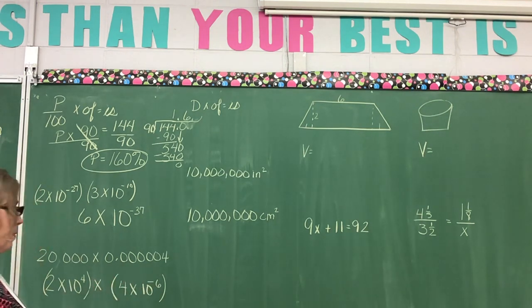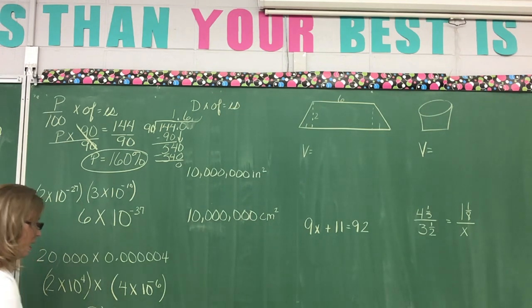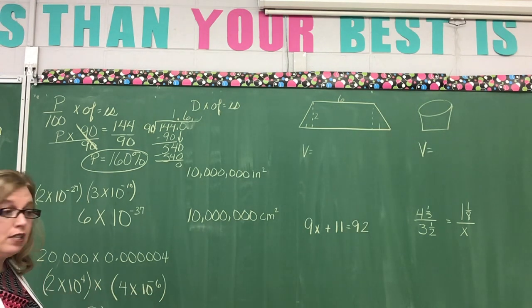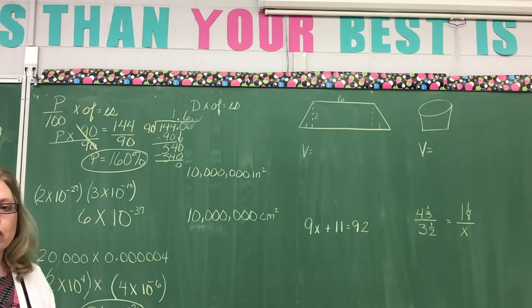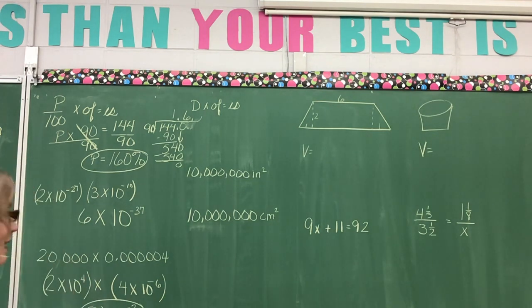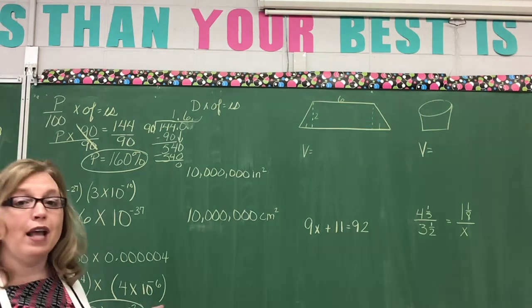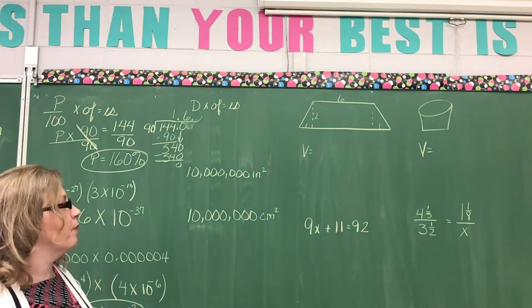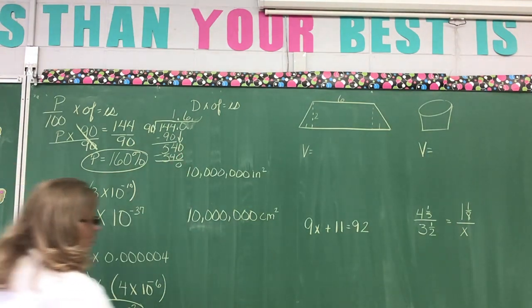Now multiply. Well, 2 times 4 is 8 times 10, and I have 4 plus a negative 6, which is a negative 2. So my answer is 8 times 10 to a negative 2nd power. Now, you could have multiplied them out and then moved it, but this is a lot easier. Let's look at our next problem. I'm going to erase a little here.